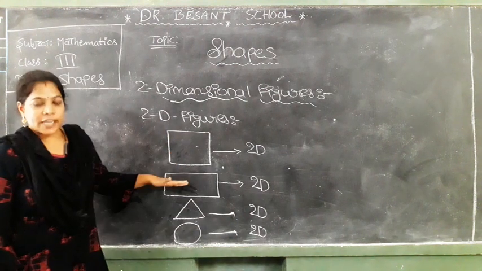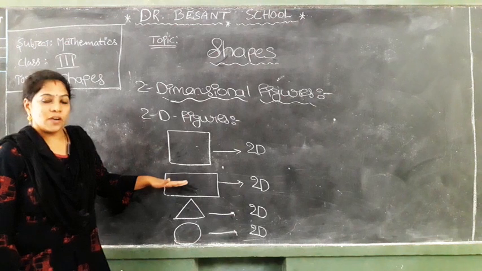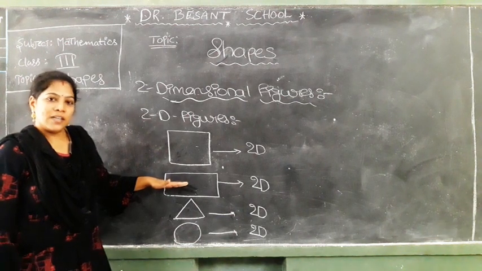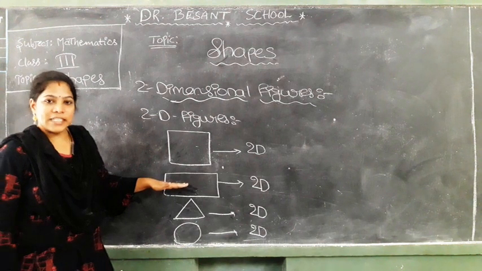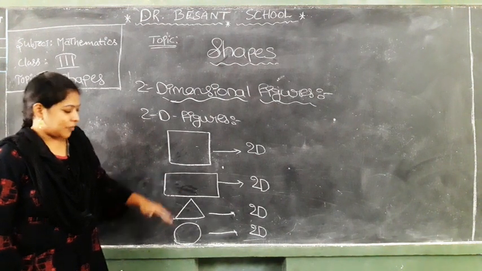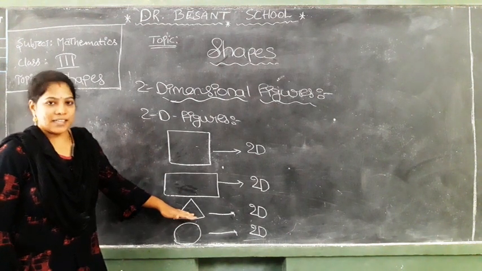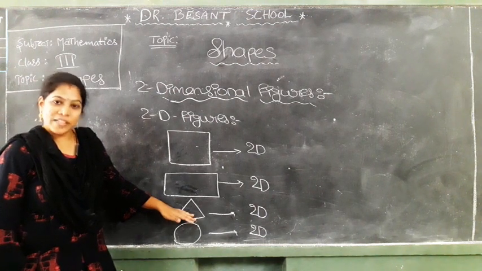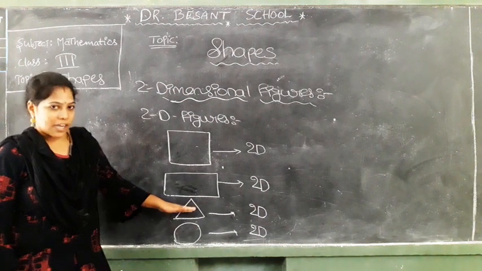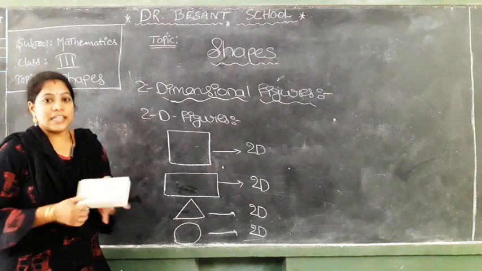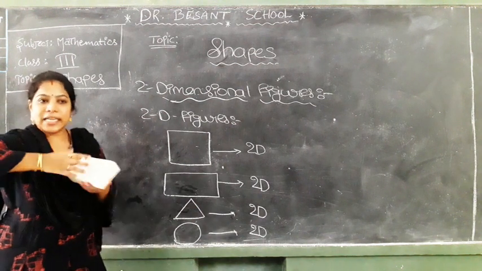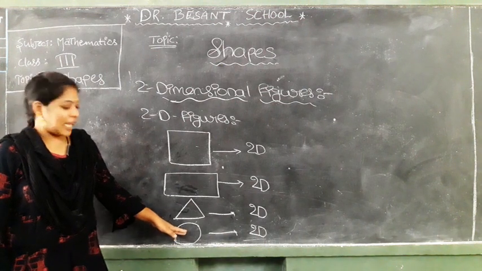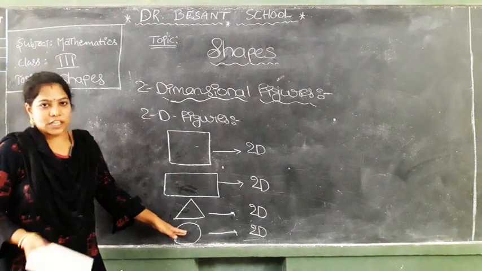Next one, rectangle. Rectangle means compass box, books, phone, duster. So many things are rectangle in shape. And next one, triangle. Samosa and the bingo chips you are eating now. Those types of chips are triangle in shape. Circle: bangles, coins, bottle caps, lid caps. So many we are observing in our real life. Those are the examples of circle shape.